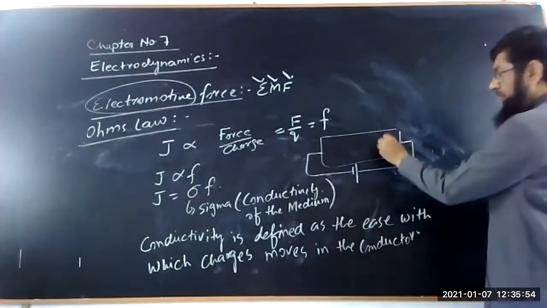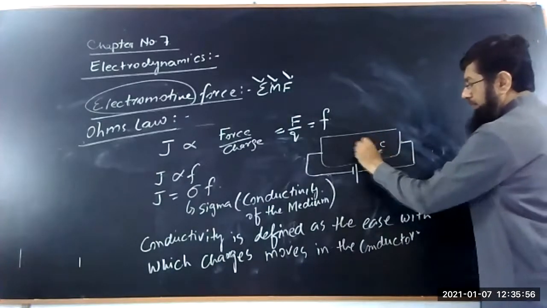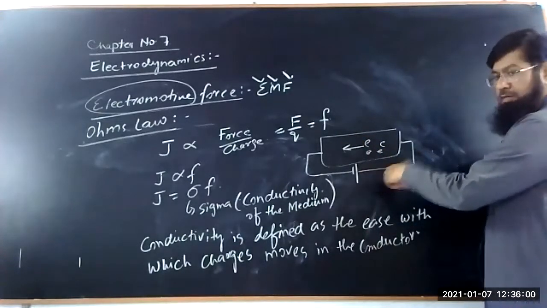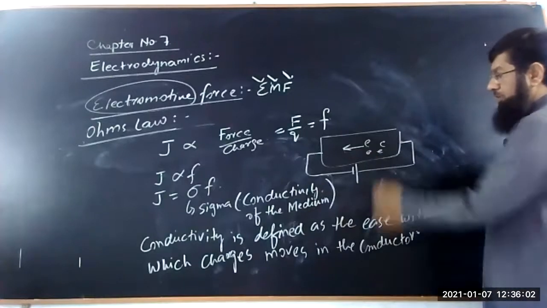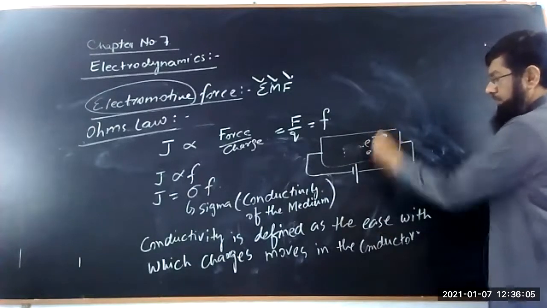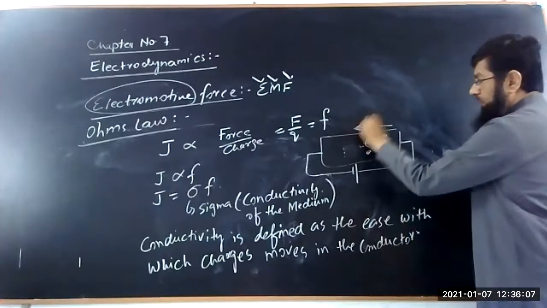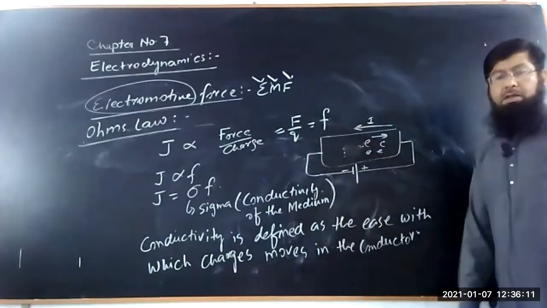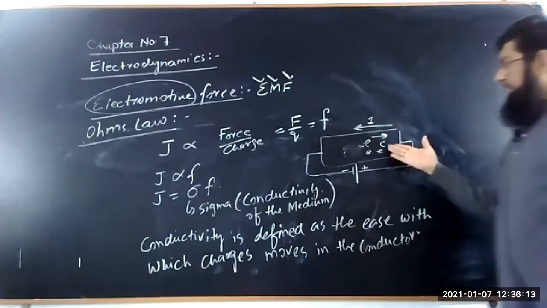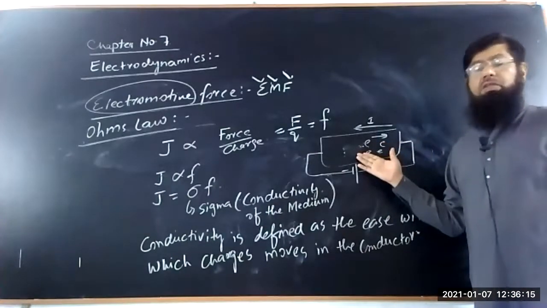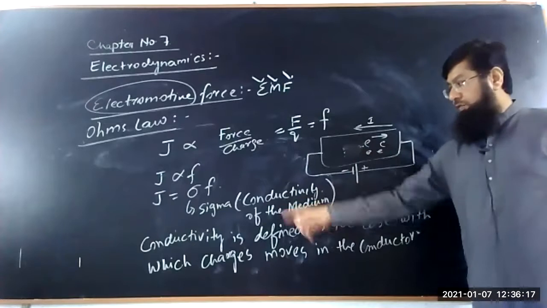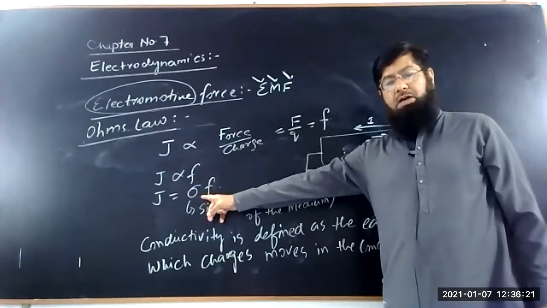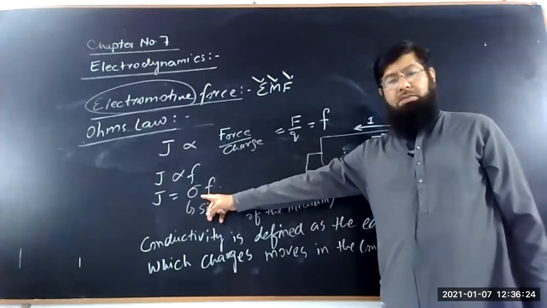So here the charges are moving in the conductor. Charges are moving from the negative terminal to the positive terminal, while the current flows from the positive terminal to the negative terminal. So how easily these charges are moving, we call it the conductivity sigma of the medium, and it is a constant property.